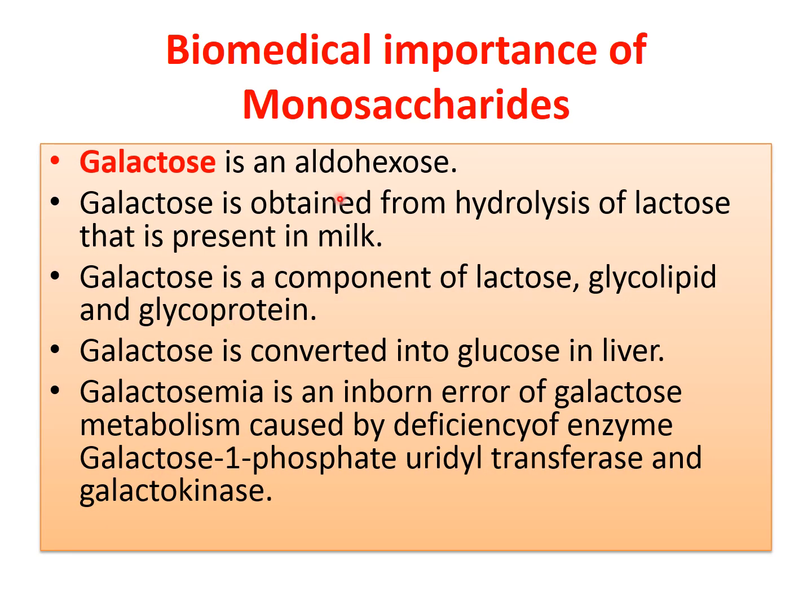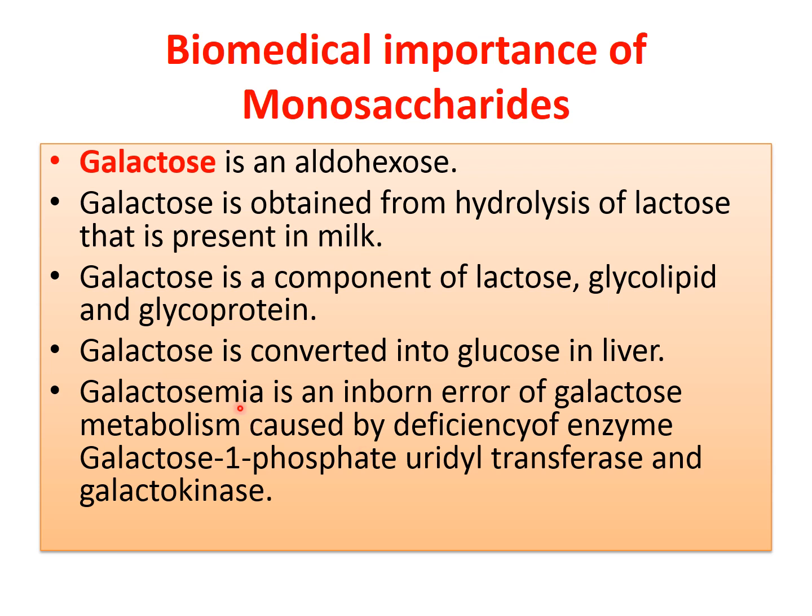Now galactose, it is also aldohexose. It is obtained from hydrolysis of milk sugar, lactose. It is a component of lactose, glycolipid and glycoprotein. It is converted into glucose in the liver.